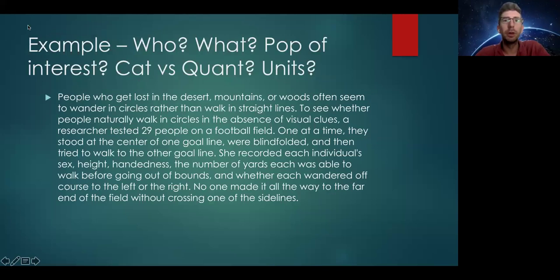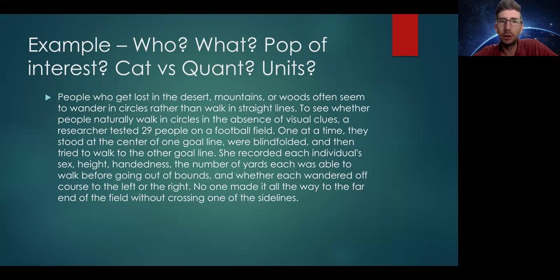All right, so here's an example of who, what, population of interest, and our categorical versus quantitative units. People who get lost in the desert, mountains, or woods often seem to wander in circles rather than walk in straight lines. To see whether people naturally walk in circles, in the absence of visual clues, a researcher tests 29 people on a football field, one at a time.